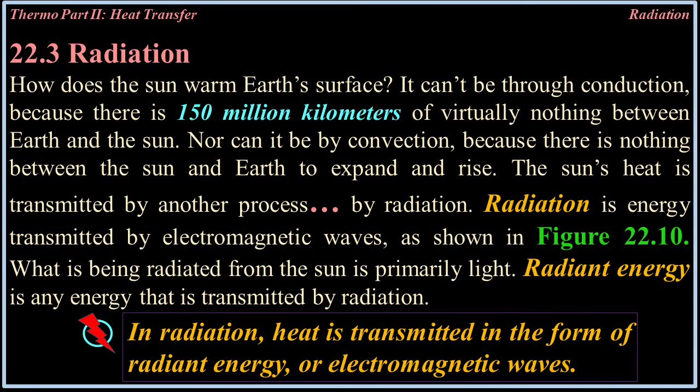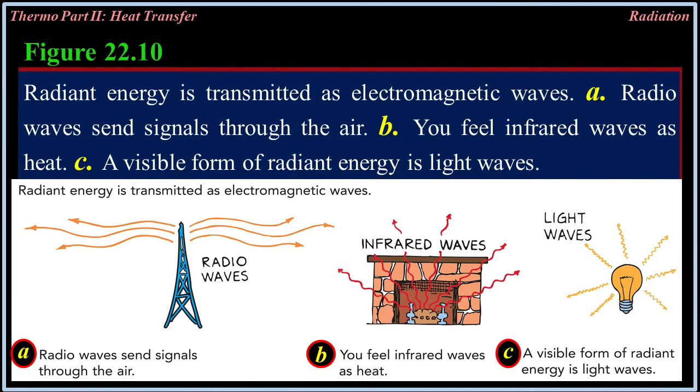Radiation is energy transmitted by electromagnetic waves as shown in figure 22.10. What is being radiated from the sun is primarily light. Radiant energy is energy that is transmitted by radiation. In radiation, heat is transmitted in the form of radiant energy or electromagnetic waves.